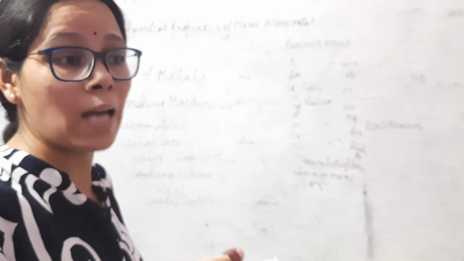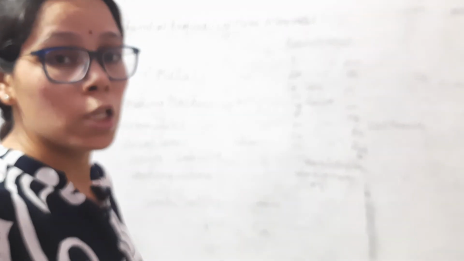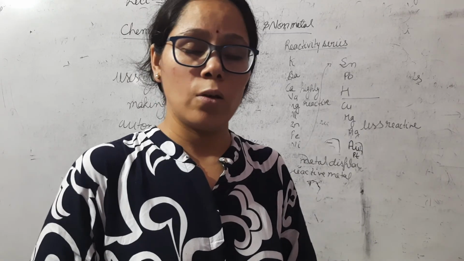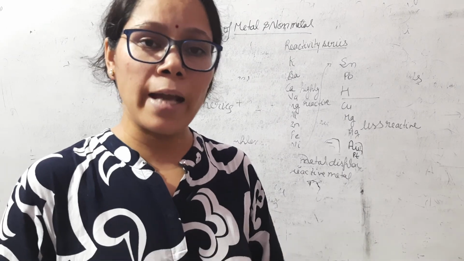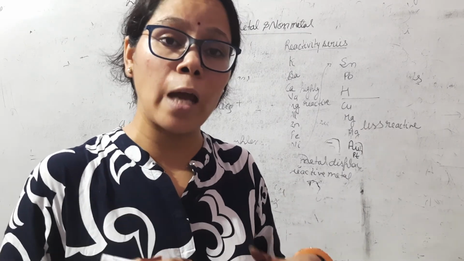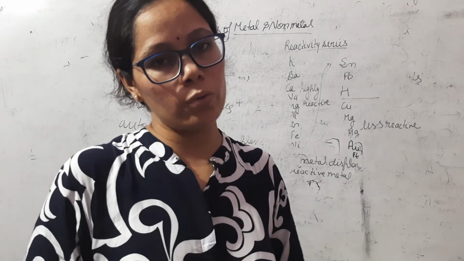Also, carbon from coal, coke and charcoal, which are different forms of carbon, is very useful. So non-metals are also very useful in our life. Now your chapter has been completed. In the next classes we will discuss different types of exercises and activities of your book and the question answers of your book. Thank you so much.